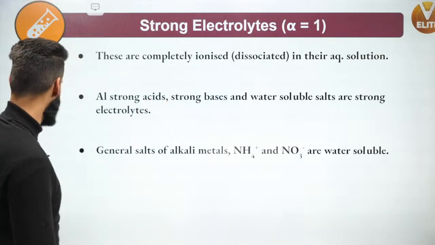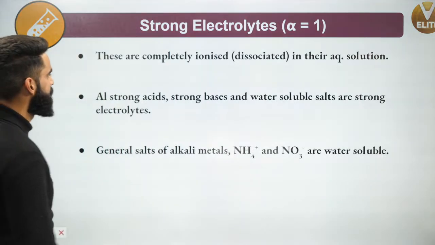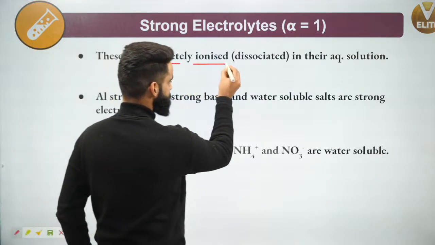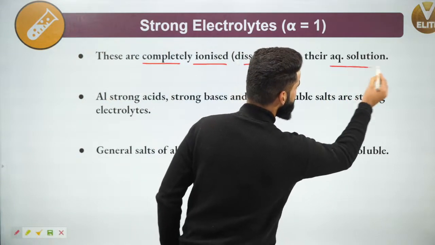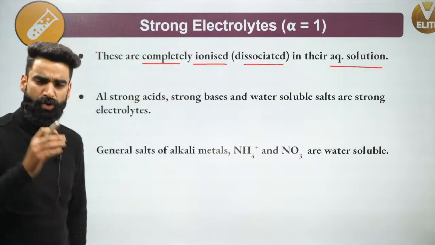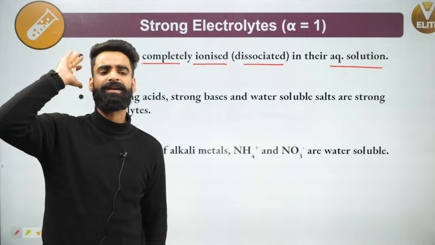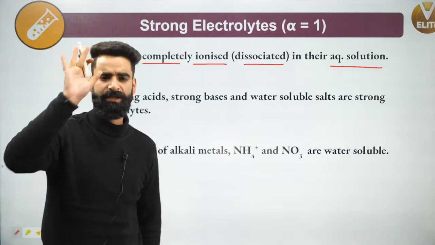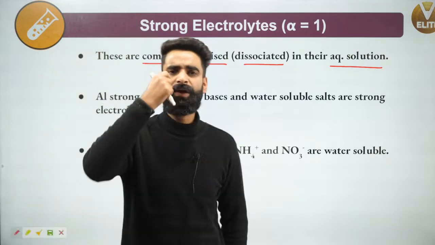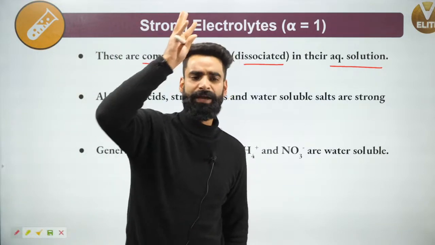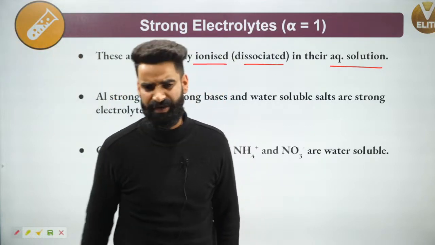For that, let me show you the next slide. See guys, strong electrolytes are the ones which are completely ionized, completely dissociated into their respective ions in the aqueous solution. So strong electrolytes are the ones which on dissolving in the aqueous solution break completely into their respective ions.